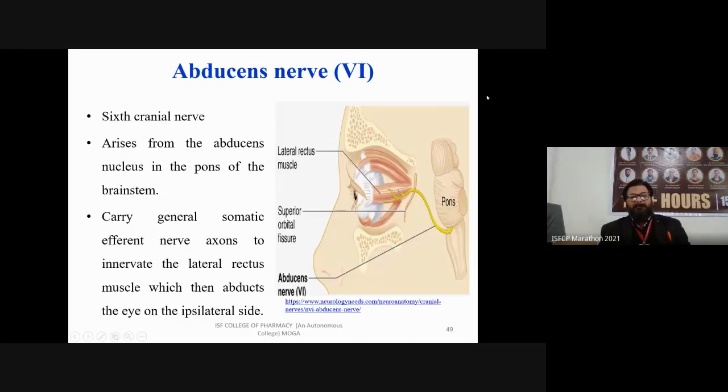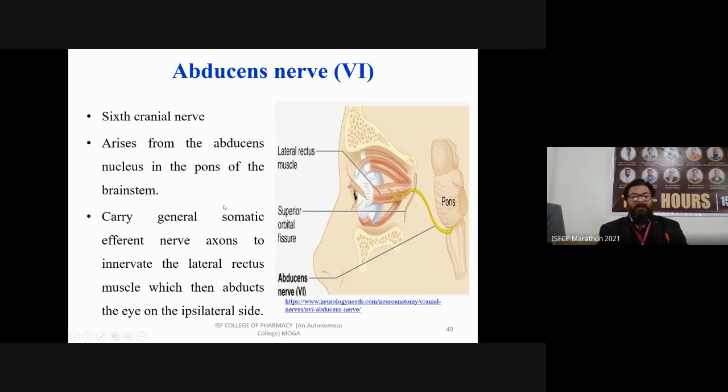Next is your sixth cranial nerve, the abducens nerve. This sixth cranial nerve arises from the nucleus; the cranial nuclei are present in the brainstem. You can see where it is originating from, and it enters into your eye.